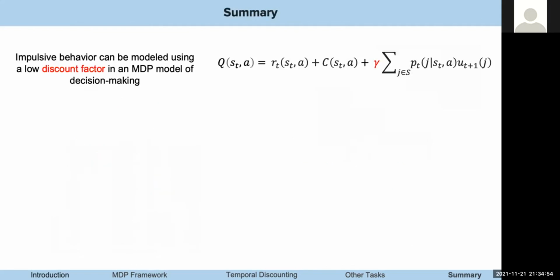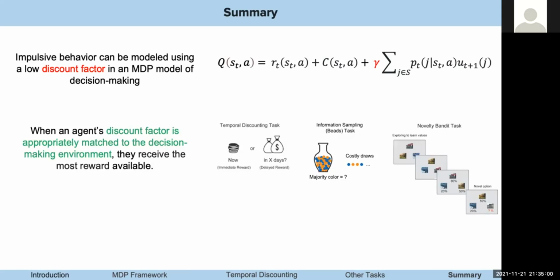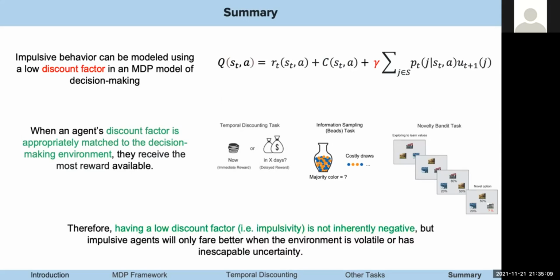So in summary, we have shown that we can model different types of decision-making behavior using the discount factor and MDP model. When the agent's discount factor is appropriately matched to the decision-making environment, they do receive the most reward available. And this might seem obvious, but we're showing that impulsivity might not inherently be negative, and impulsive agents can fare better when making a decision in an environment that has uncertainty. And this is a framework that could help us understand impulsive human behavior as an adaptation to different environments rather than inherently a negative affliction.